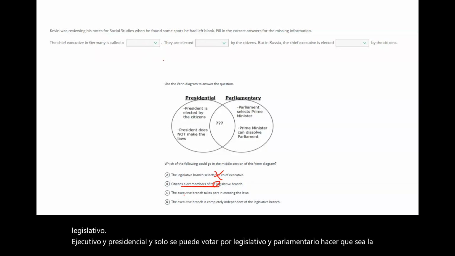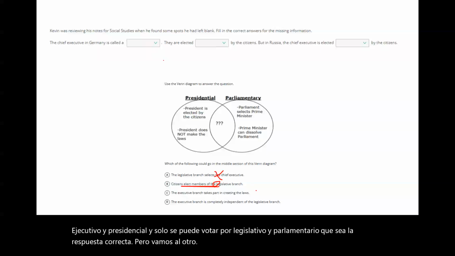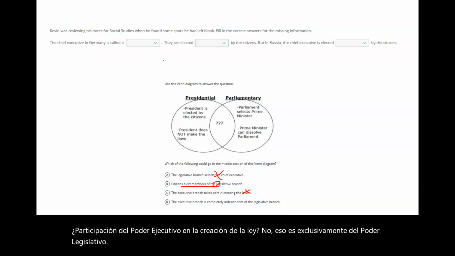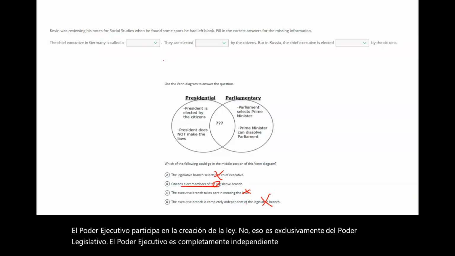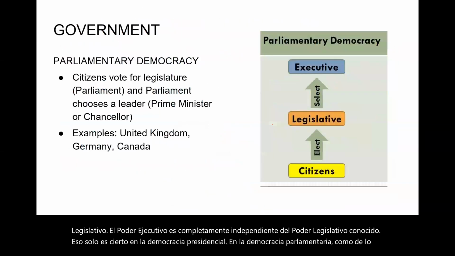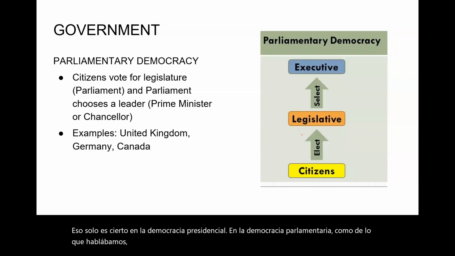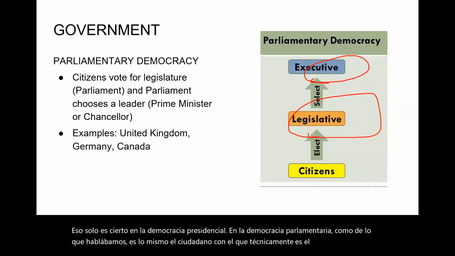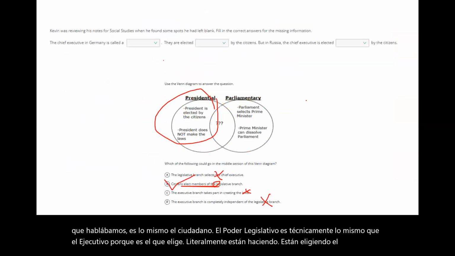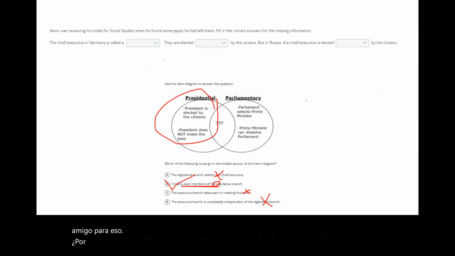Let's see the others though. C, executive branch takes part in creating law. Nope, that is exclusively the legislative branch. D, executive branch is completely independent of the legislative branch. No, that's only true in presidential democracy. In parliamentary democracy, like what we talked about, it is the same. The legislative branch is technically the same as the executive because they are the ones choosing. They're choosing their own buddy. So that is why the correct answer would be B.